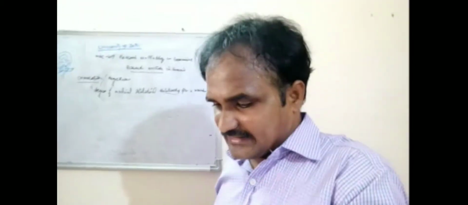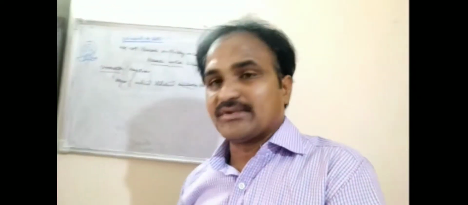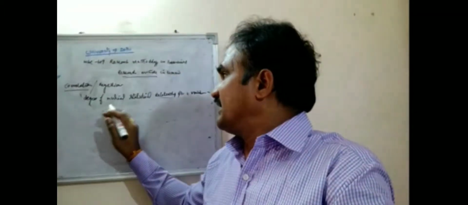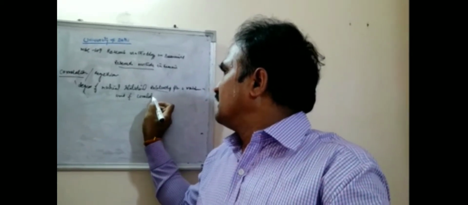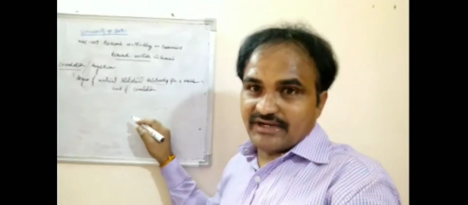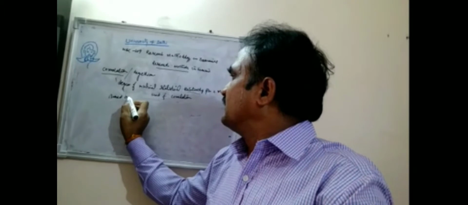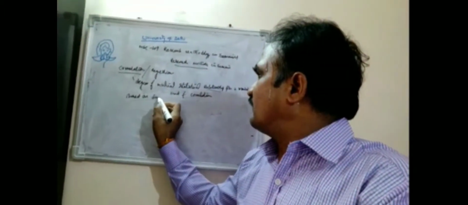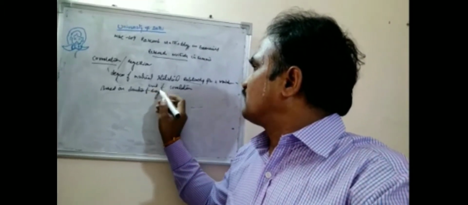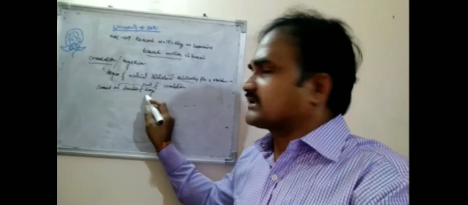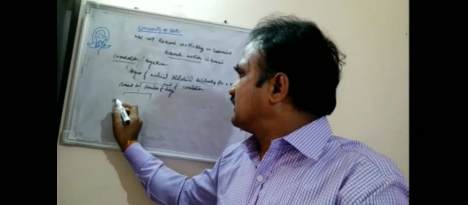Here we discuss the kinds of correlation on the basis of the relationship between the two variables. First, based on direction of change, correlation is either positive or negative.